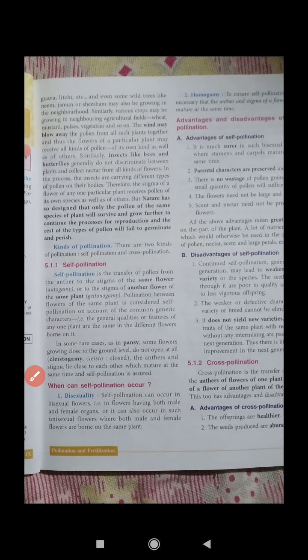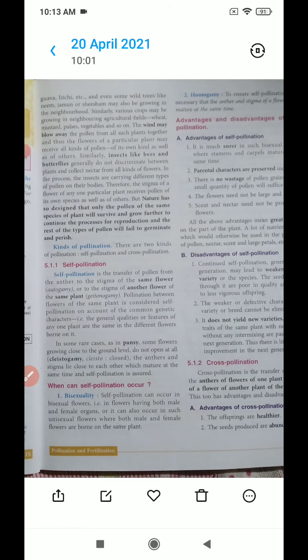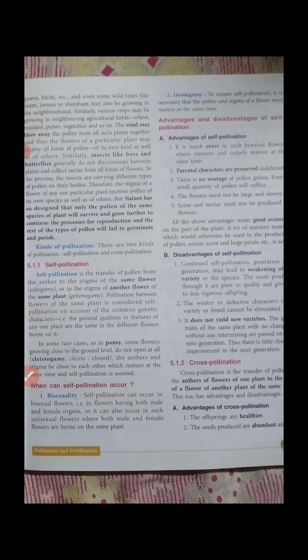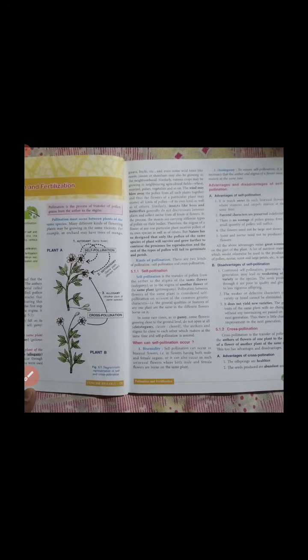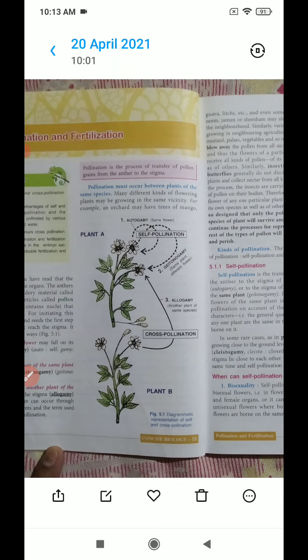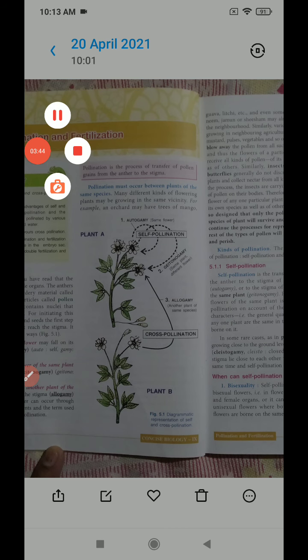I hope students now you understand. If you read here, you can understand that kind of pollination. Self pollination, you understand, no problem. Now students, here you can see cross pollination: the transfer of pollen from the anther of a flower of one plant to the stigma of a flower of another plant. I hope you understand this.